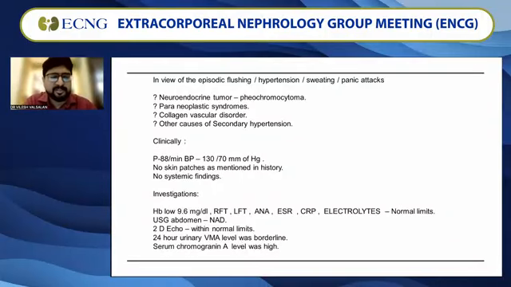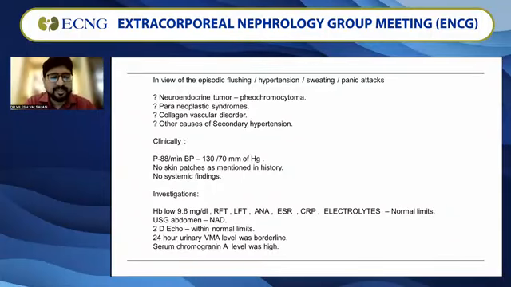Pheochromocytoma was very high on the cards in the endocrinologist's mind. Some paraneoplastic cause they were also thinking of, because of the weight loss. Collagen vascular disease can be missed; they have done only ANA, we have to do an ANA profile and other things, though there is nothing in the history to suggest that, or some other cause of secondary hypertension, and she is presenting vaguely, or some skin disease.